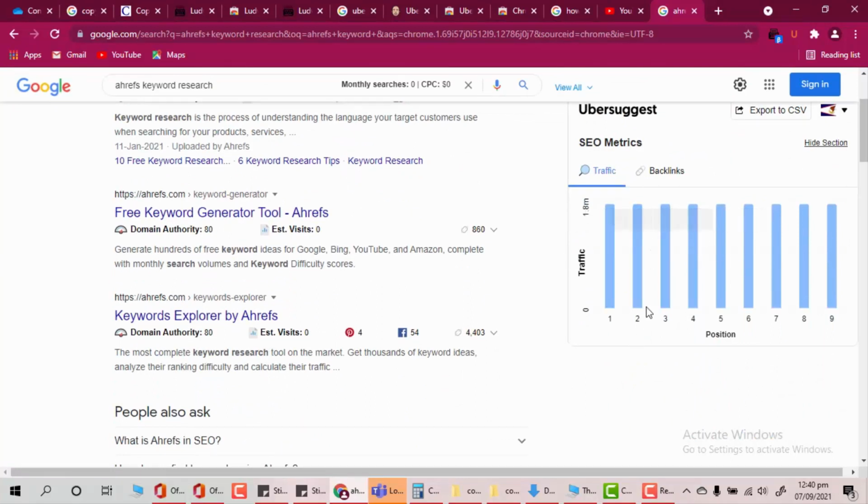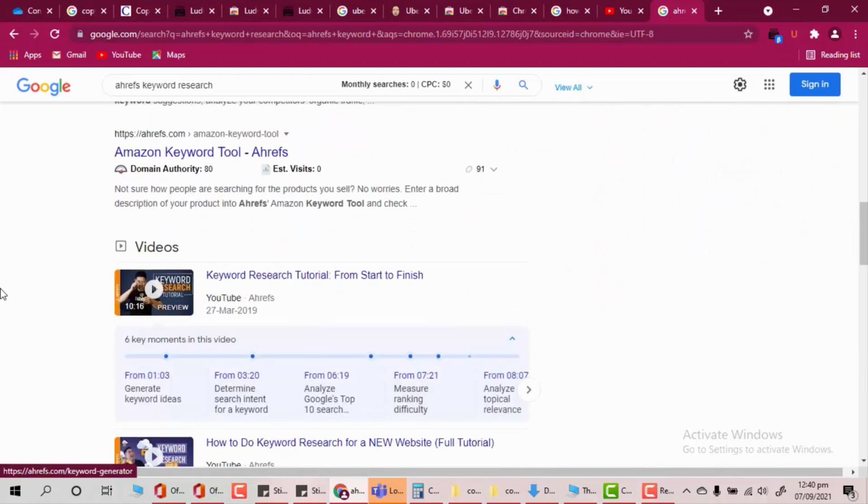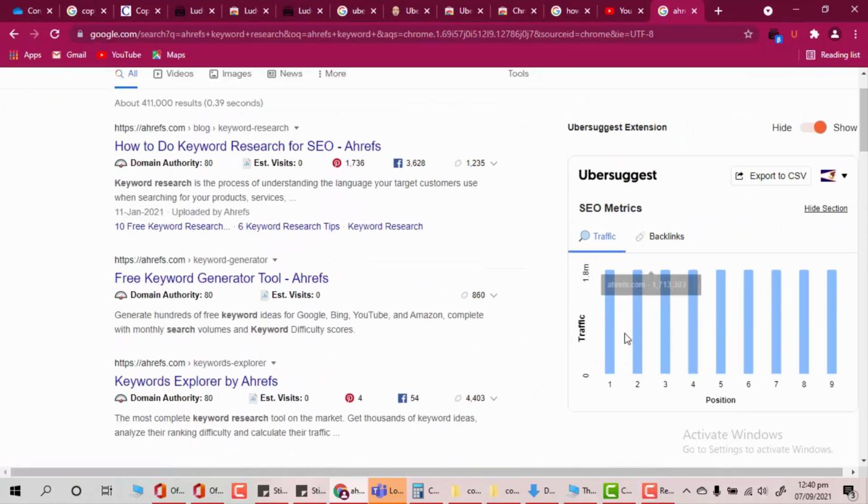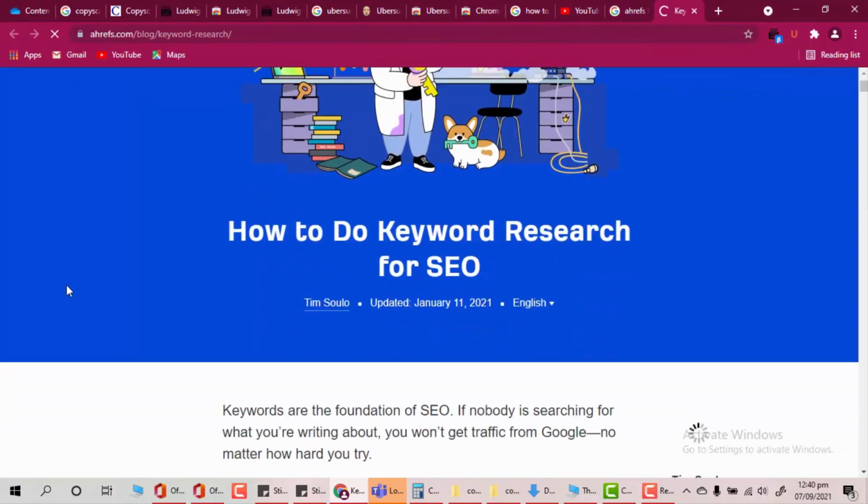So yeah, that's Ahrefs. All these websites are Ahrefs. That's why it's showing great metrics and traffic, because all these websites belong to the same domain, which is Ahrefs. I can click one of them. I just want to show you, I'm not going to use it for myself.